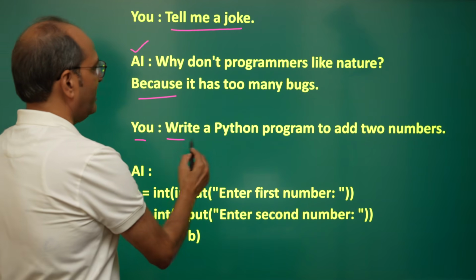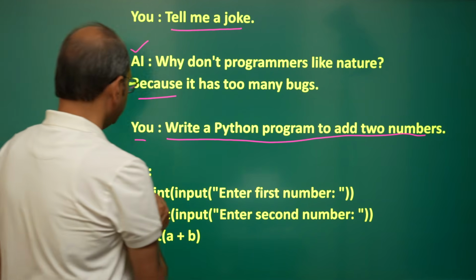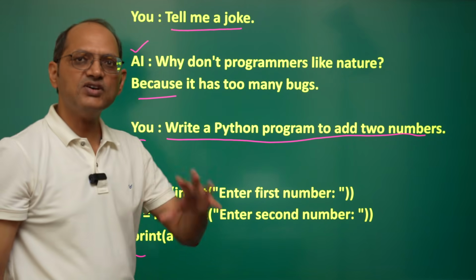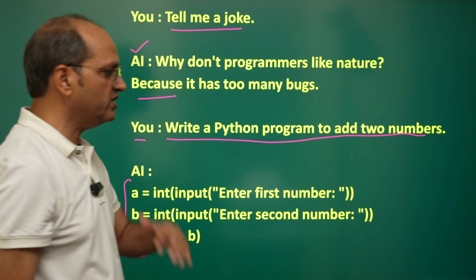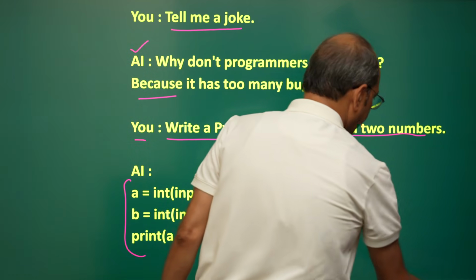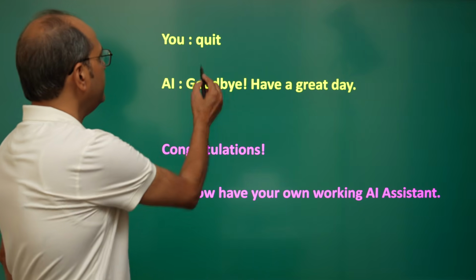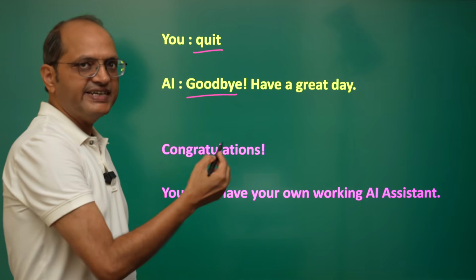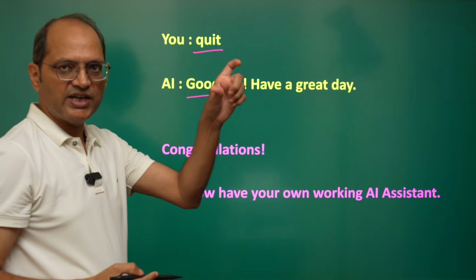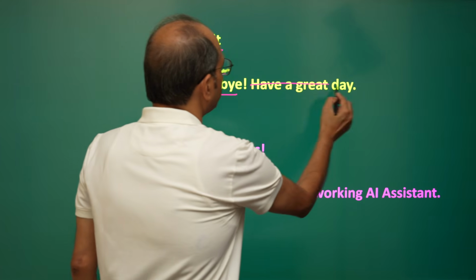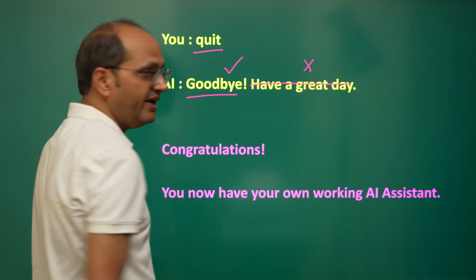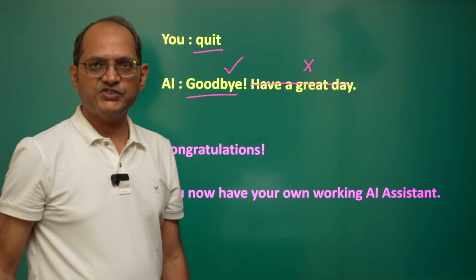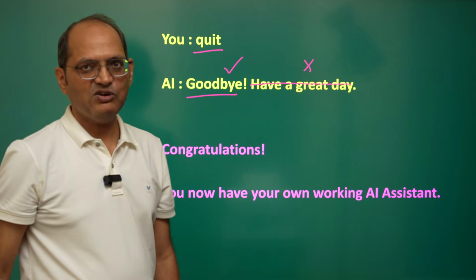Then you can ask it to write a Python program to add two numbers. It will respond with the Python program to add two numbers. That means you can ask any question and it will give you the response accordingly. And finally you can say quit. It will print goodbye or have a great day, whatever you write in the program. If you write only goodbye, then it will say only goodbye. And your program has ended. How beautiful it is.